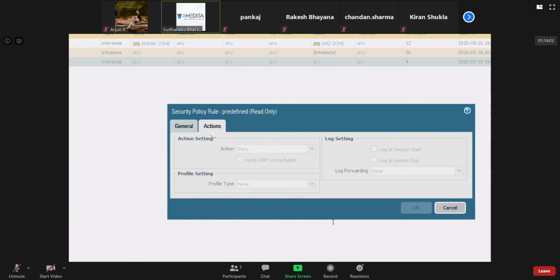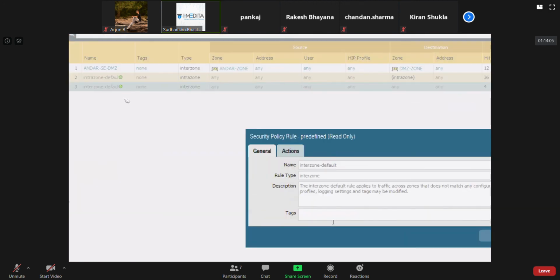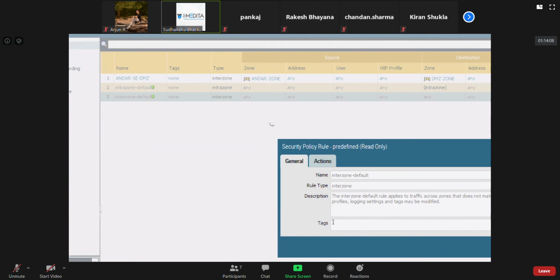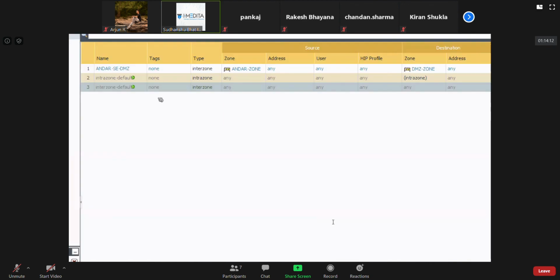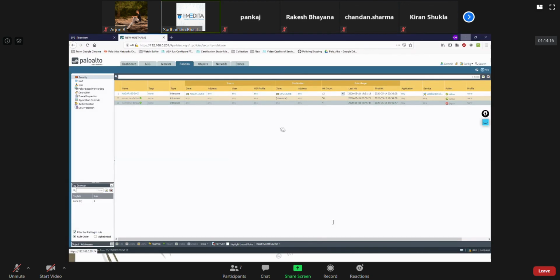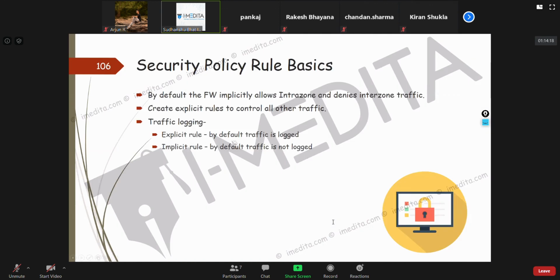So no log will be generated for intrazone traffic or interzone traffic because these rules are predefined. That's what we mean when we say for explicit rules, traffic is logged by default. For all the implicit rules which are there by default, traffic is not logged. Although we can modify this.